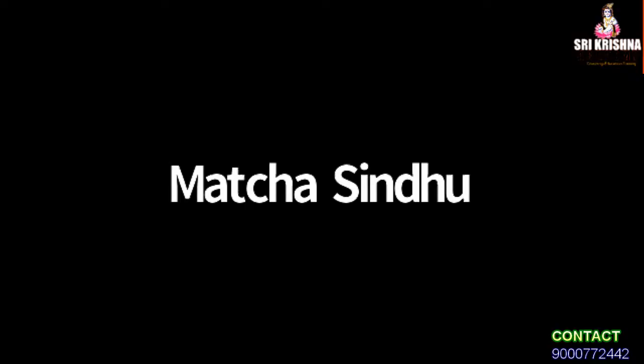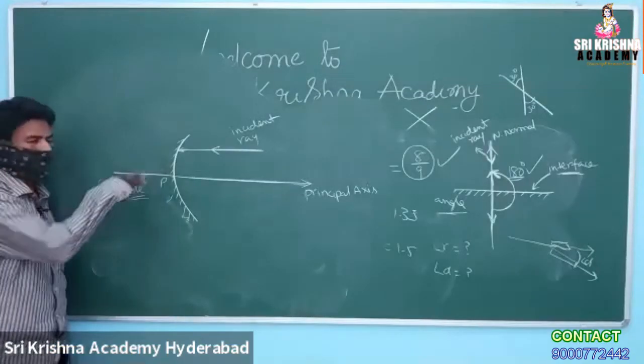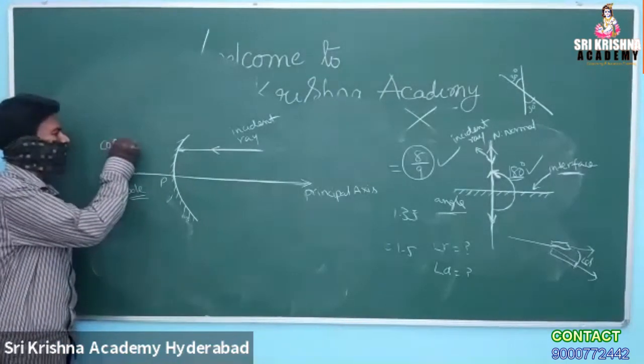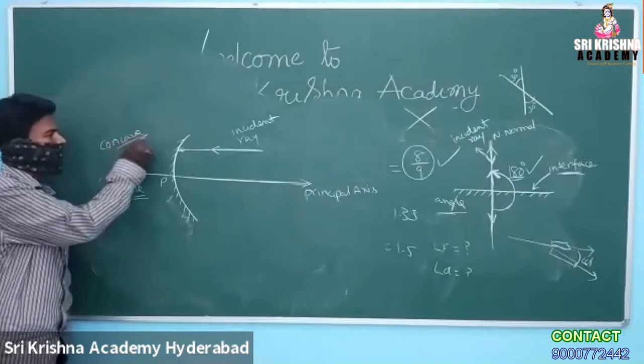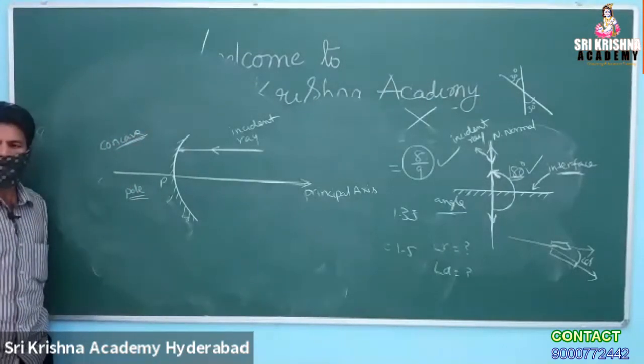Principal axis. A ray which is parallel to the principal axis, what happens to this ray? It reflects towards the focus. Definitely it will be reflected after falling on the concave mirror, no doubt. After being reflected, what happens to the ray? It passes through the focus.